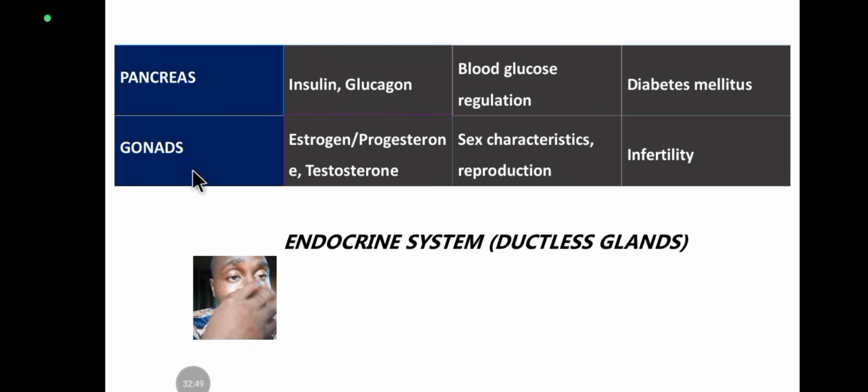The next here we have is the gonads, and the gonads produce hormones like estrogen, progesterone, and testosterone, and so on and so forth. These hormones produced by the gonads are responsible for sex characteristics. All those characteristics that make you a man, those that make you a woman, and they are responsible for puberty. These are among the hormones that take a longer time to act. These gonad hormones, or gonadotropins, also help with reproduction, childbearing, and so on and so forth. So when there is insufficiency or a disorder in the gonads, what do you expect? You see infertility because reproduction is no longer well regulated.